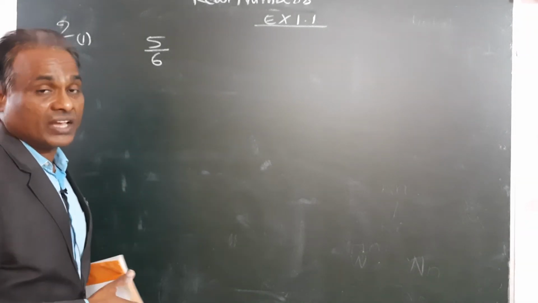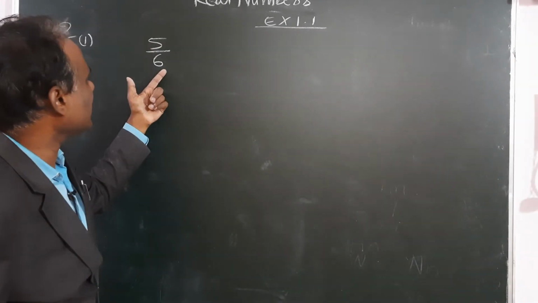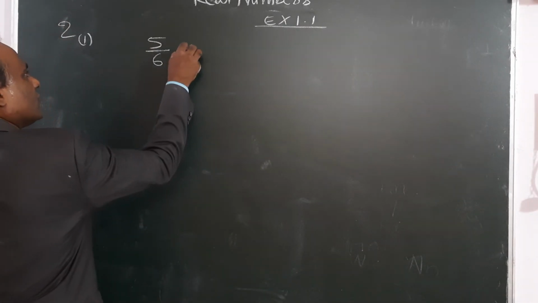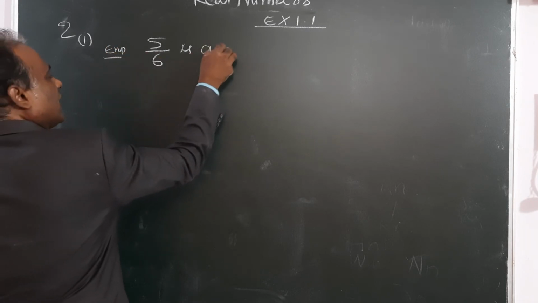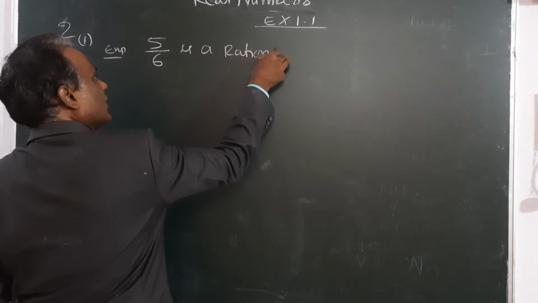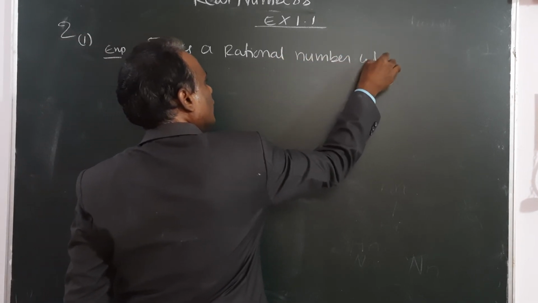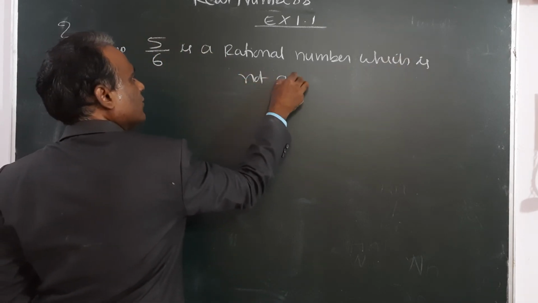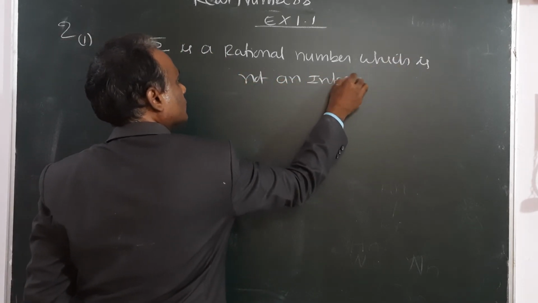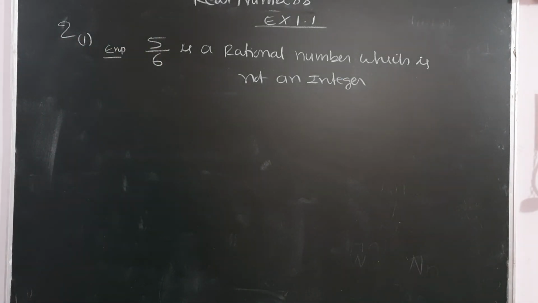So any fraction, for example 5 by 6, is a rational number which is not an integer. Any one example you have to give.